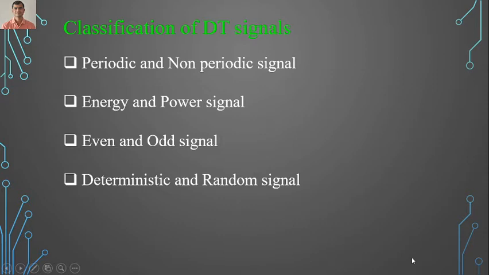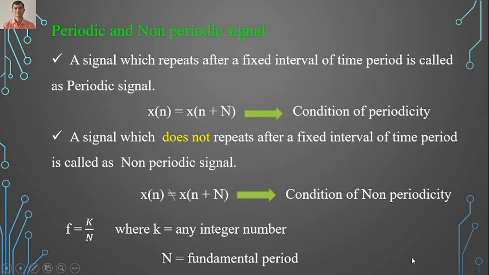So as the name suggests, periodic means what? The signal is going to repeat after a specific interval of time. The signal which is going to repeat after a specific interval of time is known as a periodic signal. So how will you identify a periodic signal? Suppose you have a sine wave and the same cycle is going to repeat for a particular time, then it is known as a periodic signal.